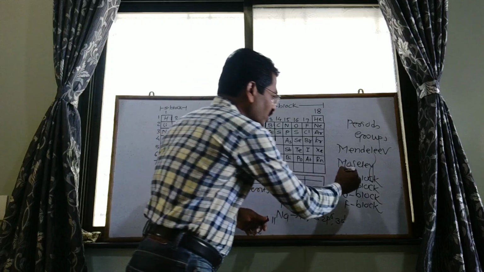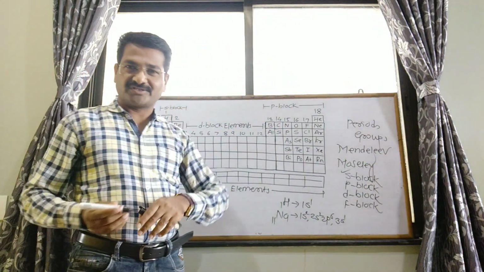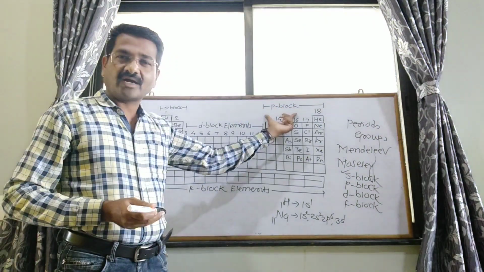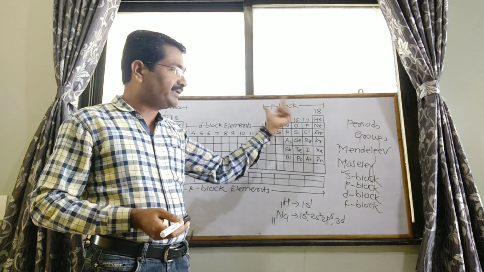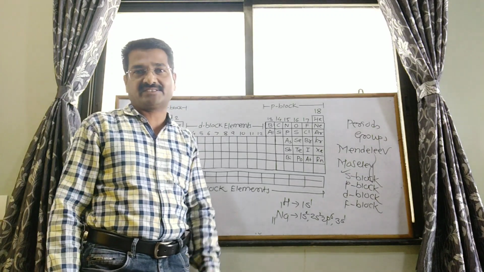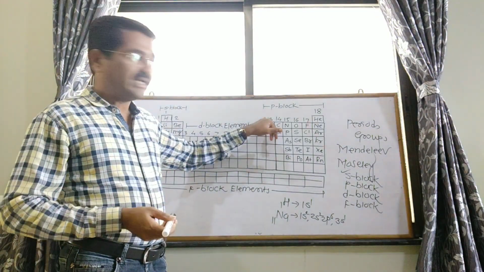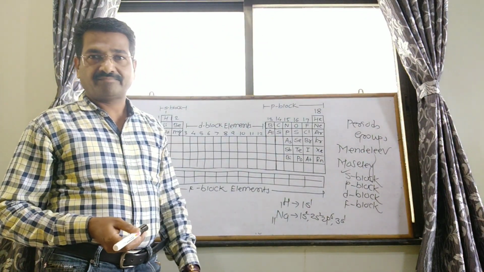Then the second block, that is the P block. What about the P block? The elements in which the outermost or valence electrons enter into the P orbital or P subshell are called P block elements. The P block elements are located in the 13th to 18th groups of the periodic table.